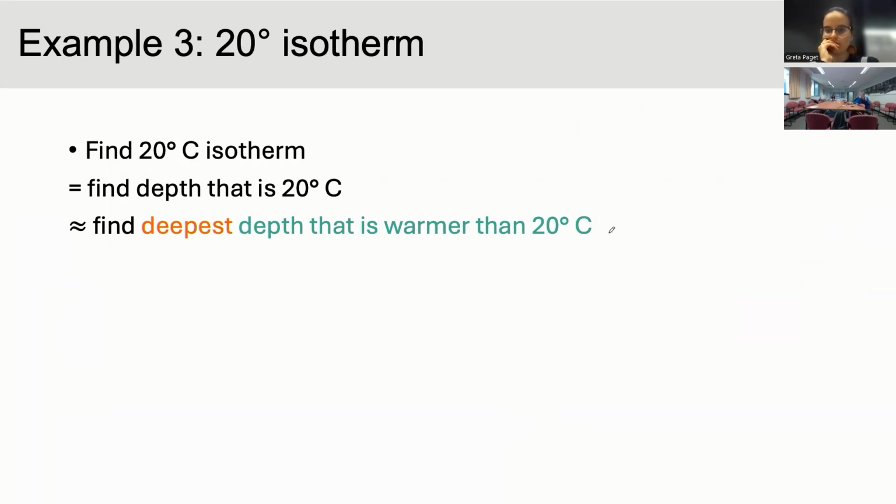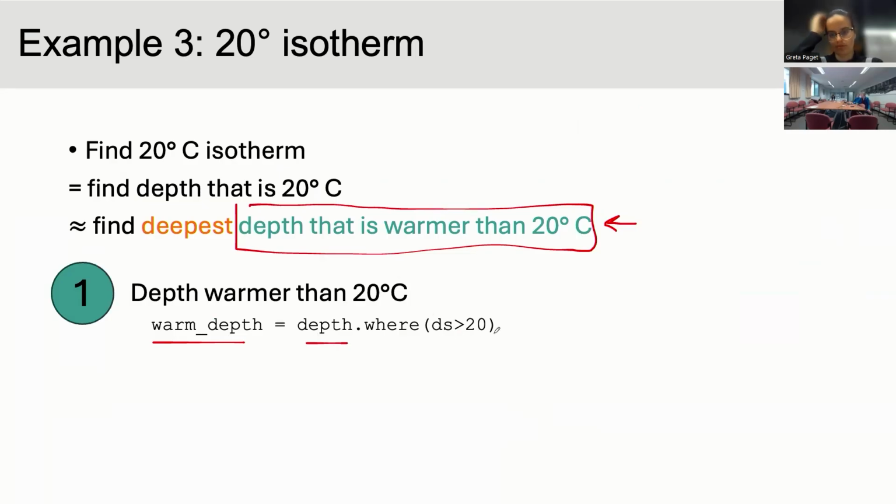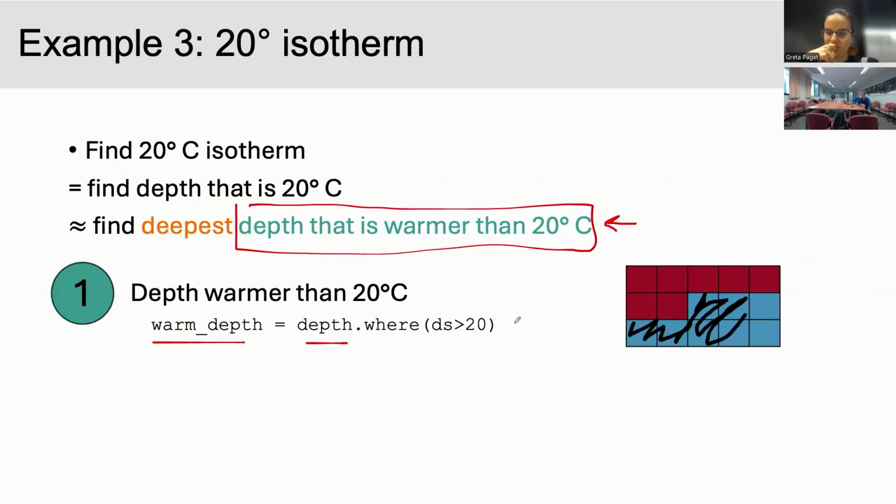And you can interpolate from that afterwards, but I'm just going to start on that one and say, right, we can break that into two pieces. Let's find all of the water that's warmer than 20 degrees. So that's our warm depth. Let's say where our data set or our temperature is going to be bigger than 20. And so that's going to end up with all of this blue bit, let's say that's colder than 20 degrees, if that's our cutoff.